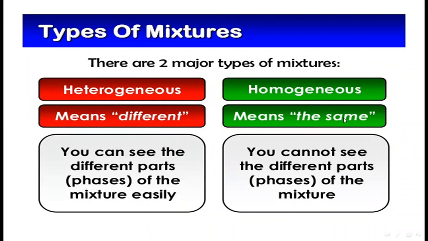Homogeneous means the same. In a heterogeneous mixture you can see the different parts, phases of the mixture easily, like if you make a fruit salad, you can see all the fruits easily. In homogeneous mixtures, you cannot see the different parts or phases of the mixture, like orange juice.